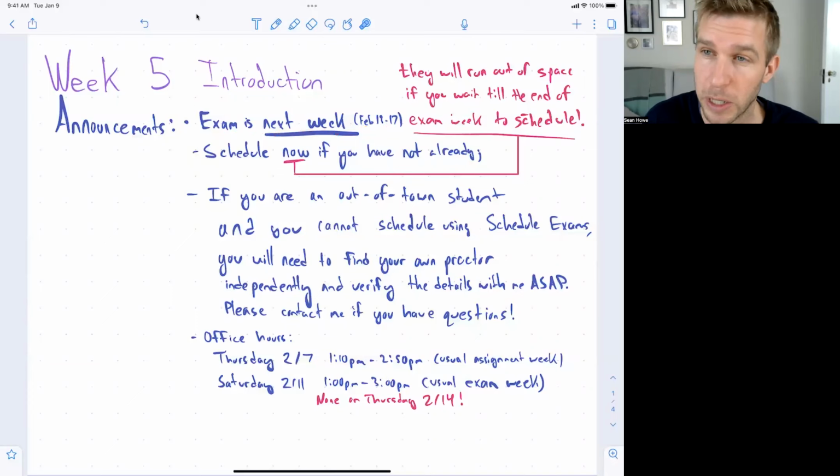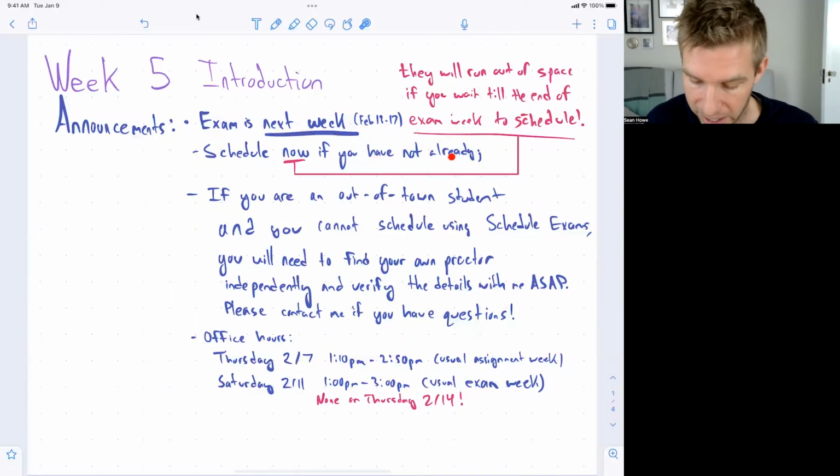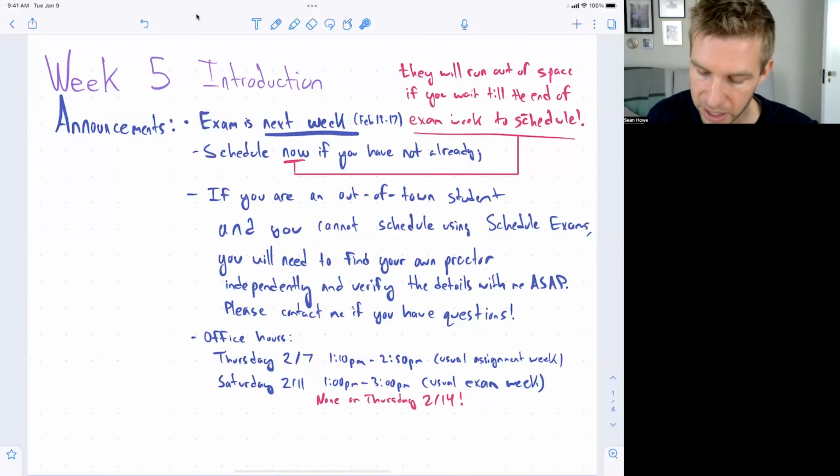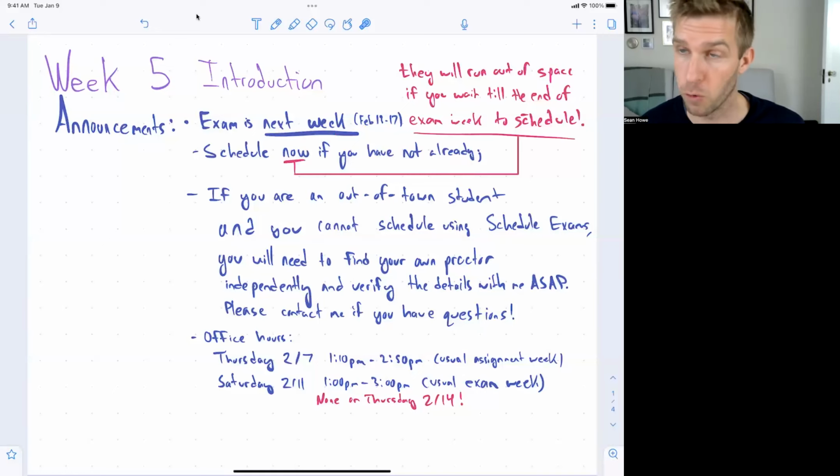Main thing I want to say is make sure you schedule it if you have not already. You schedule a spot in the proctoring center through the schedule exam links on Canvas. If you wait until the end of exam week, they will run out of room and you won't be able to take the exam. So do schedule in advance. If you don't schedule this week, be sure to schedule over the weekend before the exam week. Otherwise, you may not be able to find a time to take it.